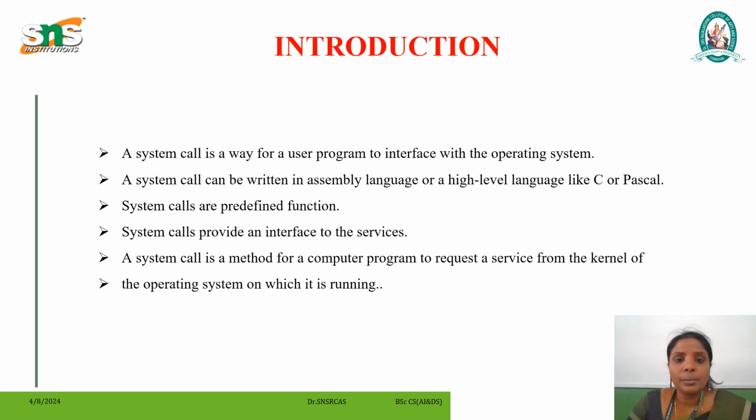Next, a system call is a method for a computer program to request a service from the kernel of the operating system on which it is running. A system call is a method of interacting with the operating system via a program. A system call is a request from computer software to an operating system kernel. The application program interface connects the operating system functions to user programs. It acts as a link between the operating system and a process, allowing user-level programs to request operating system services. The kernel system can only be accessed using system calls. System calls are required for any program that uses resources.